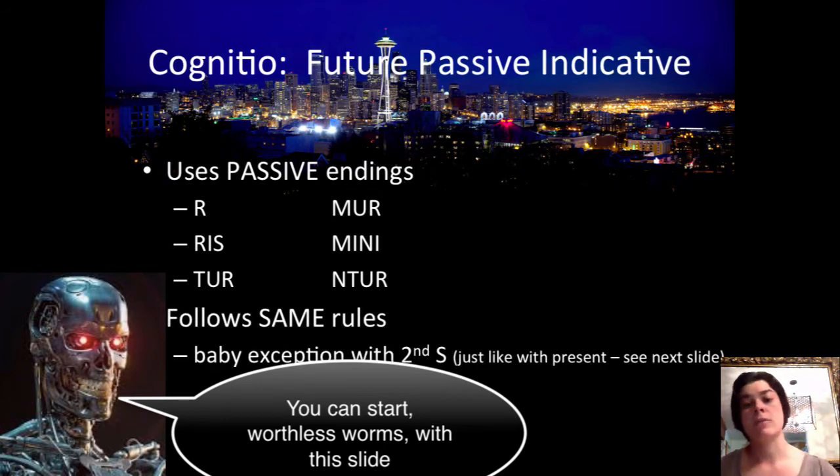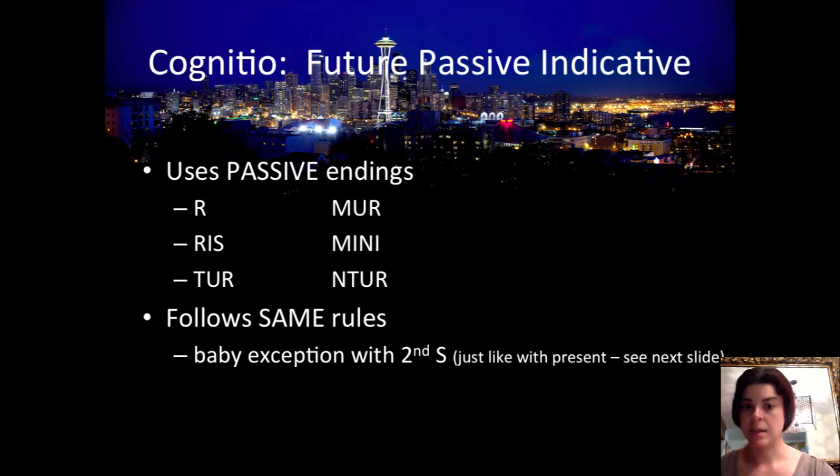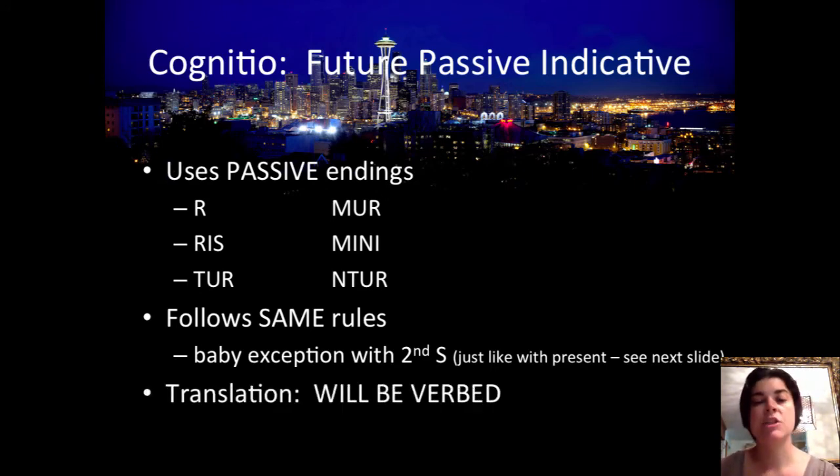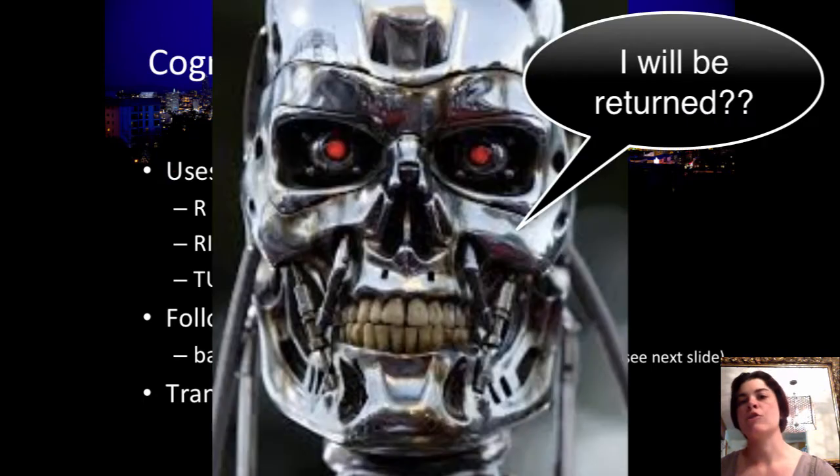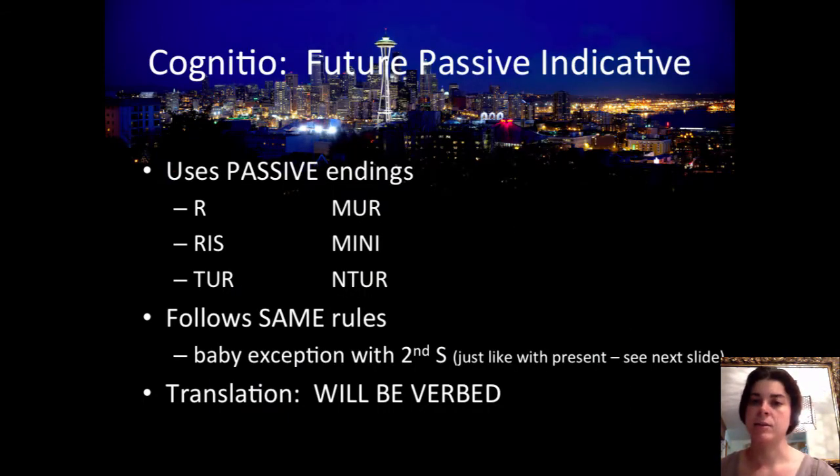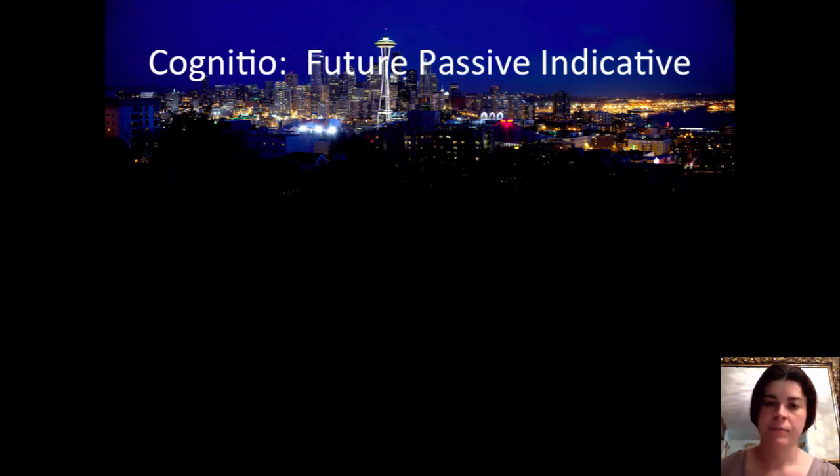And it's going to follow the same rules, with, as I said, a small exception in second person singular, which is very similar to the present exception with the E in the singular. So the translation is going to be "will be verbed" as opposed to just "will verb." "Will be verbed" will ensure that the action is done to the subject rather than the subject performing the action.